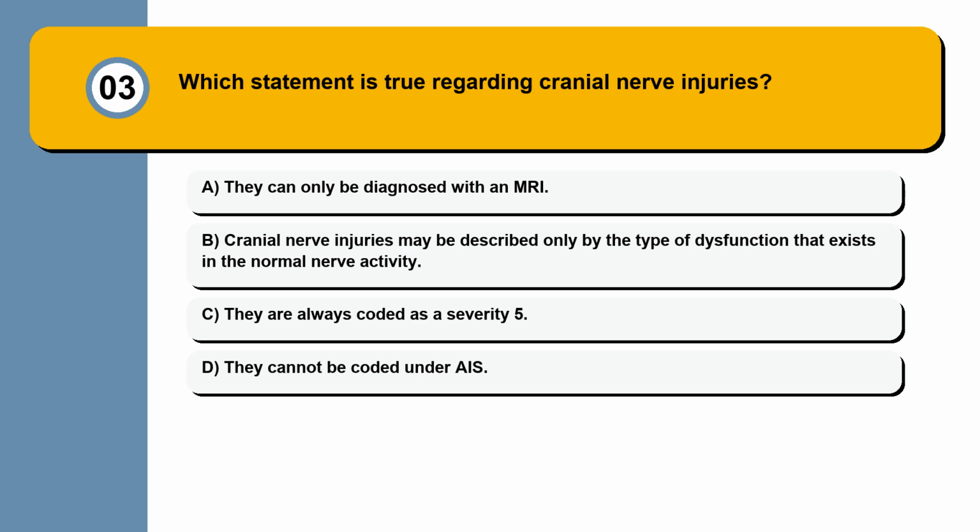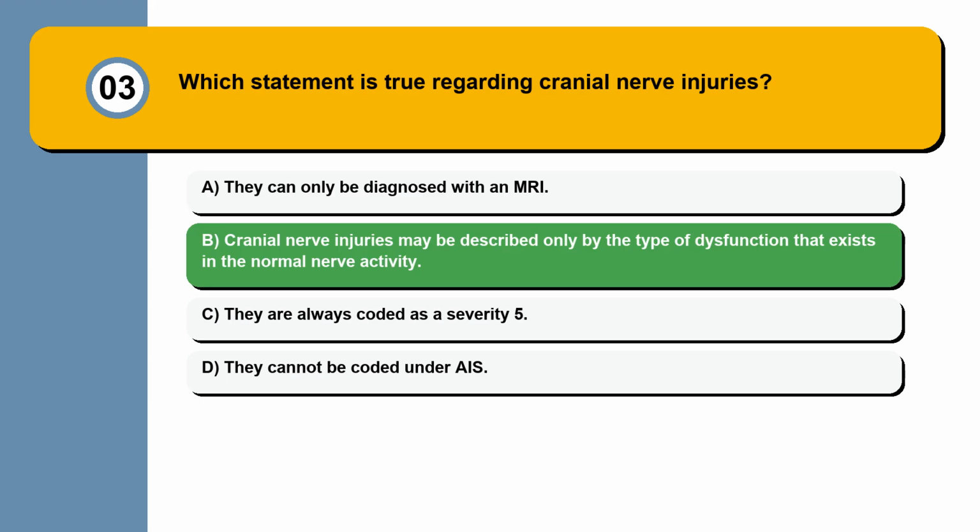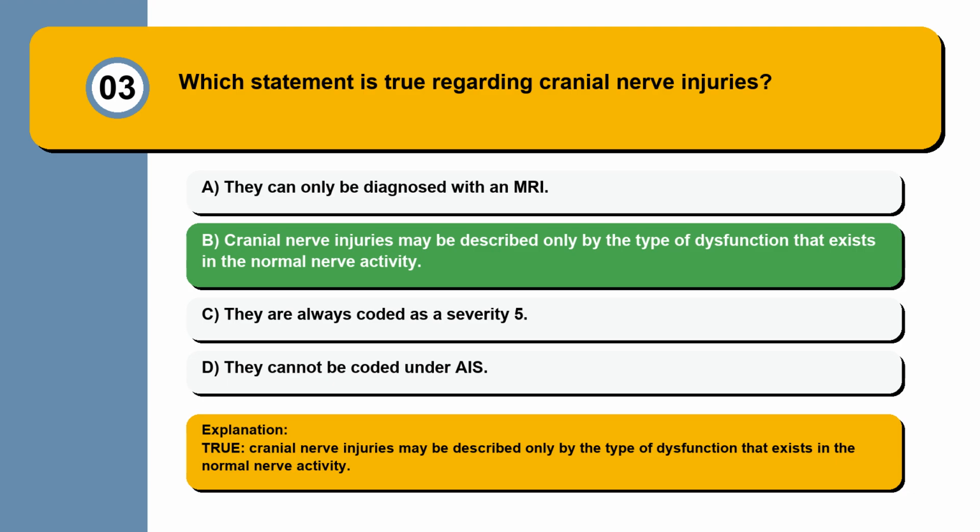Question 3. Which statement is true regarding cranial nerve injuries? They can only be diagnosed with an MRI. Cranial nerve injuries may be described only by the type of dysfunction that exists in the normal nerve activity. They are always coded as a severity 5. They cannot be coded under ACE. True, cranial nerve injuries may be described only by the type of dysfunction that exists in the normal nerve activity.